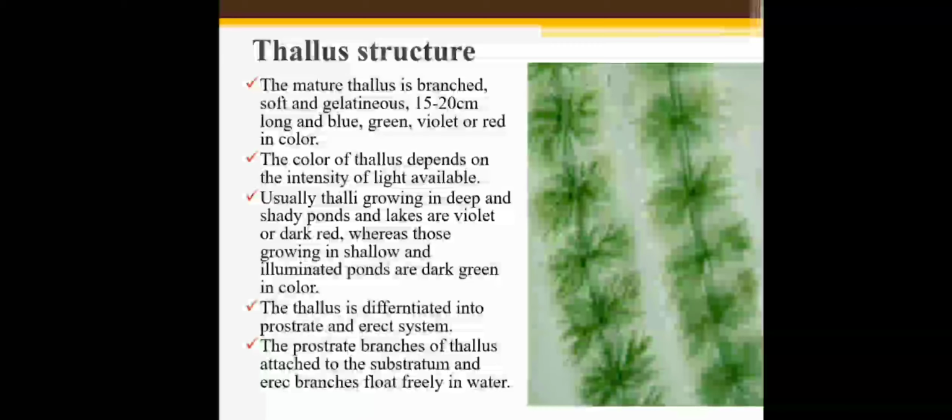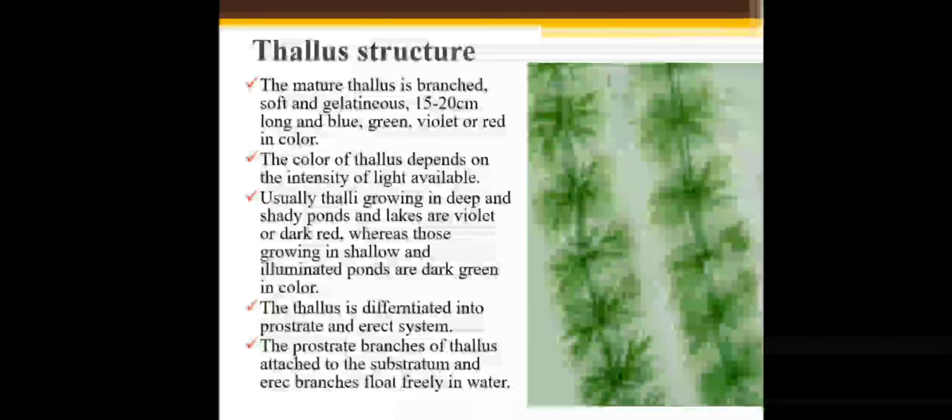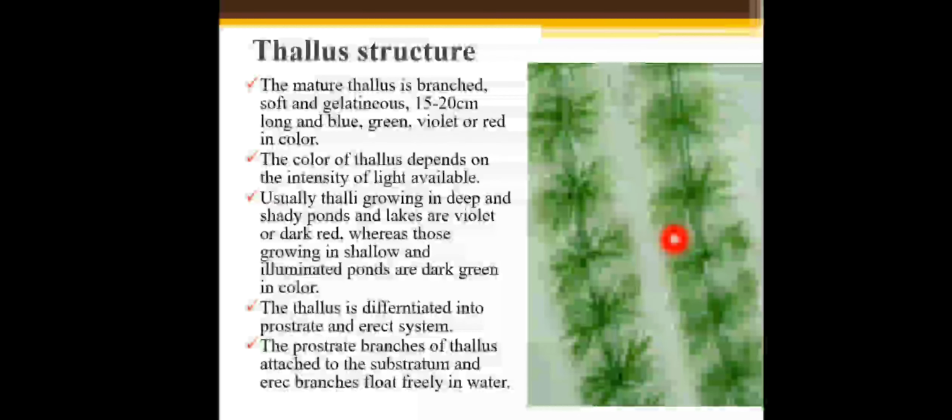Thallus structure of Batrachospermum. The mature thallus is branched, soft and gelatinous, 15 to 20 cm long, and blue, green, violet or red in color. As you can see, this is the thallus, and the thallus has many branches. The thallus is soft and gelatinous.